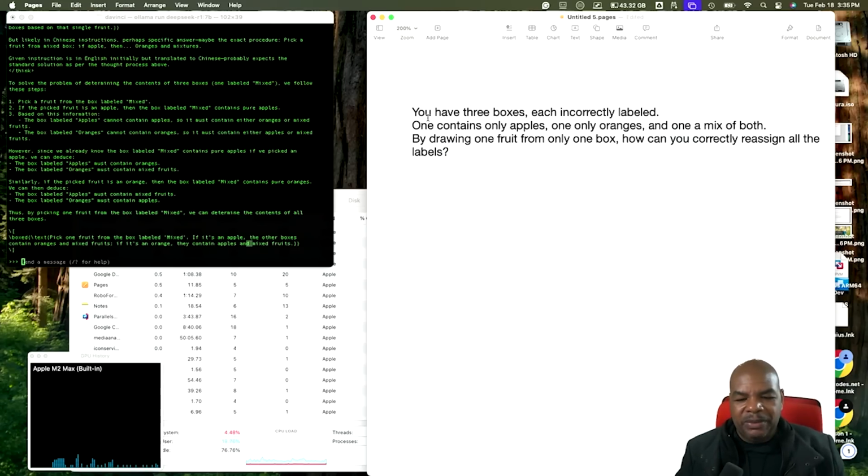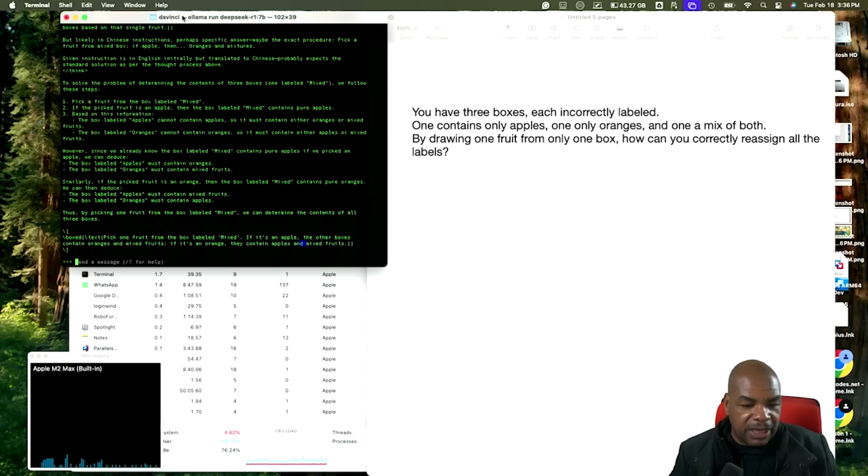Where they ask: you have 3 boxes, each incorrectly labeled. This is the key thing here, incorrectly labeled. One contains only apples, the other only contains oranges, and one a mix of both. By drawing one fruit from only one box, how can you correctly reassign all the labels? Well, I put this through the AI, and it took about 5 minutes to really think it through, but it came up with the right answer.